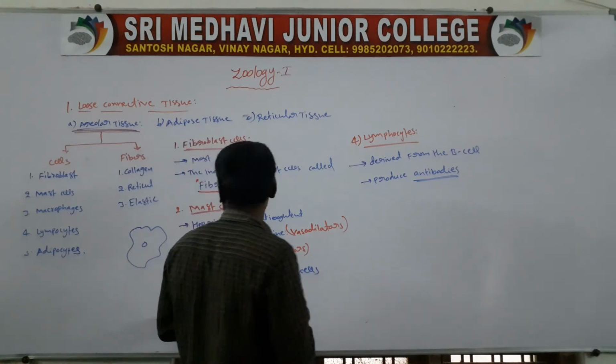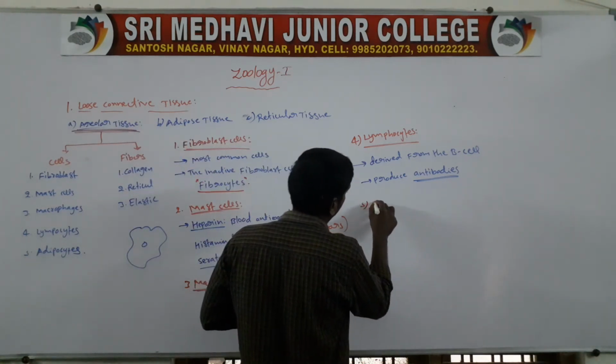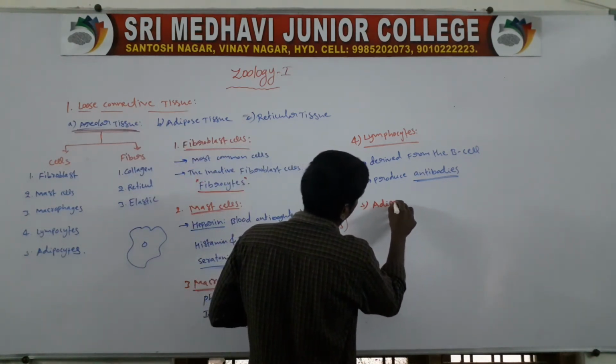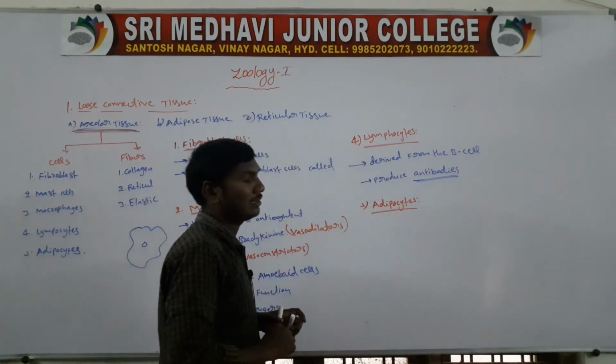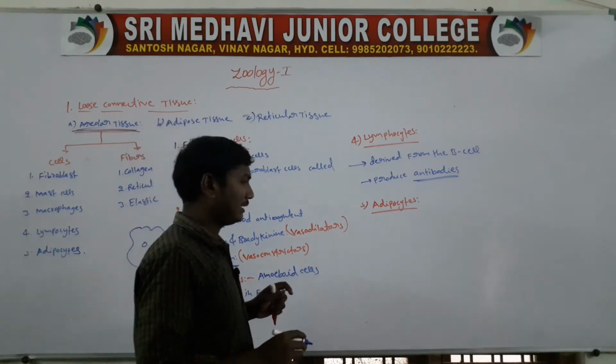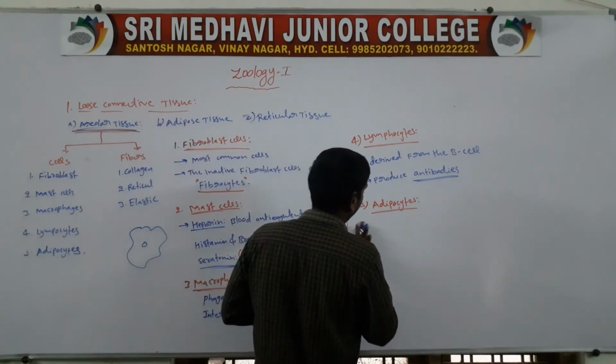Next one, last one, fifth one, adipocytes. Fifth one is the adipocytes. So the adipocytes are the store of the fats.